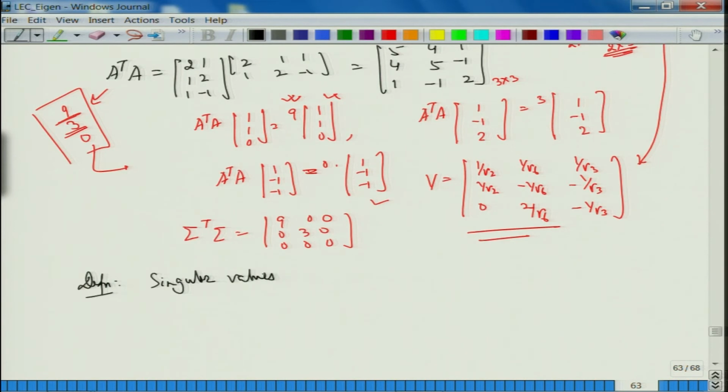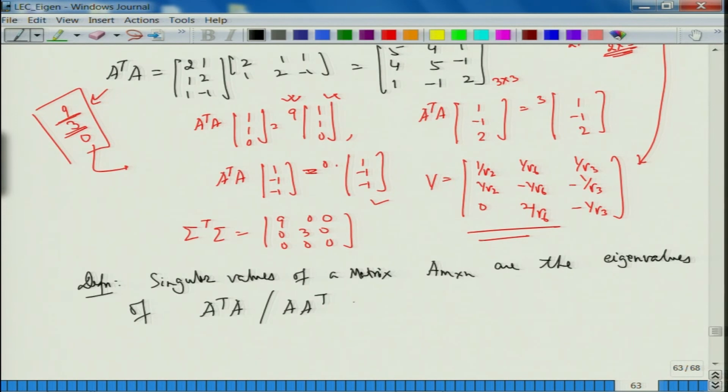Singular values of a matrix A, which is m cross n, are the positive square roots of the eigenvalues of A transpose A or A A transpose. All right, no negative, only positive square roots. Positive square root of the eigenvalues of this. Is that okay? Fine.